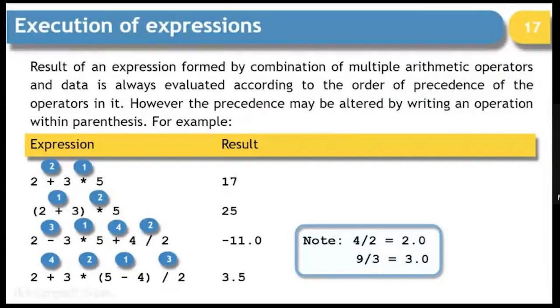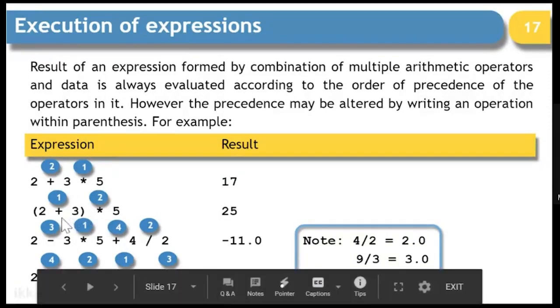Let's look at some execution of expressions in Python. In some places it goes like other languages, in some places it does not. So these are examples which work exactly the same way as in other languages. As soon as you see multiplication and addition, multiplication happens first. As soon as you see brackets, the bracket happens first. As soon as you see multiplication, division, minus, and then plus, this is the order followed.